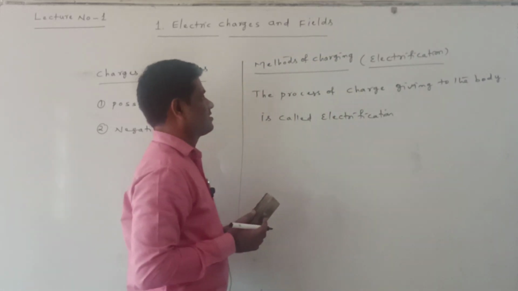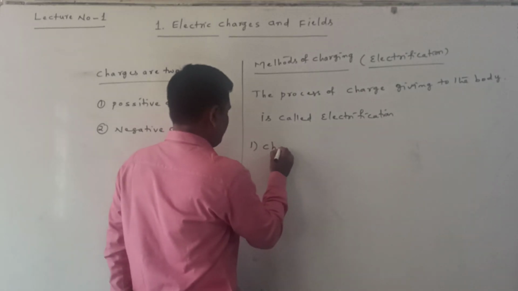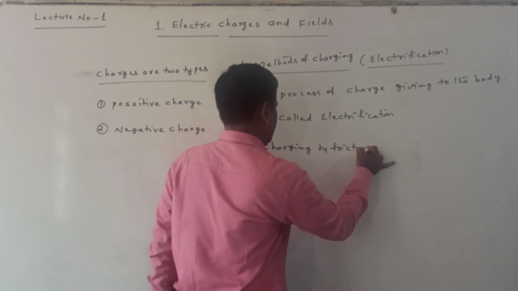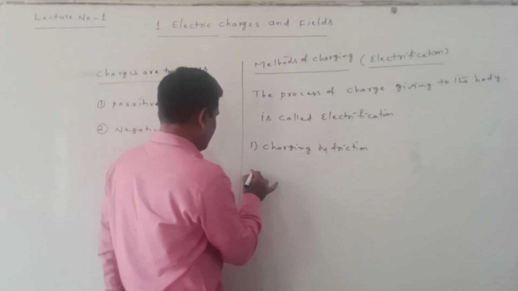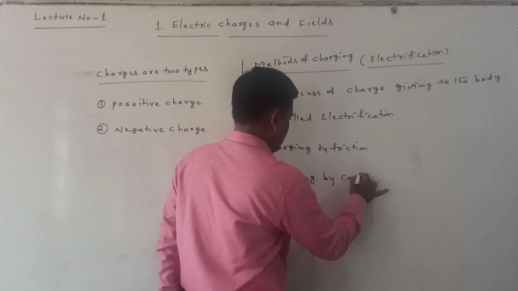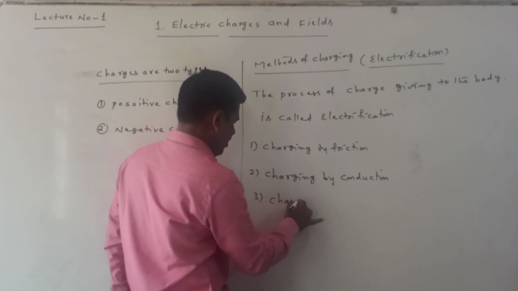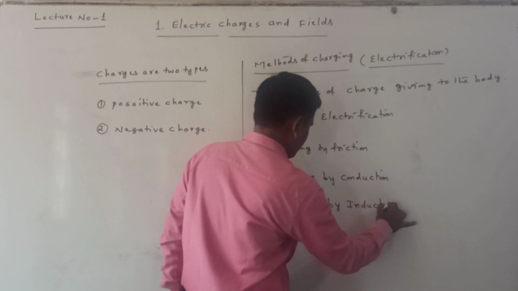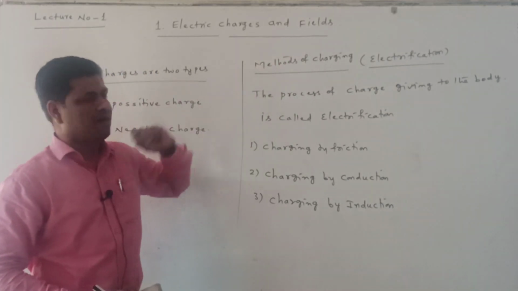Now there are three methods for charging of the bodies. First one is called charging by friction. Very important method is that. Second one is called charging by conduction. Third one is called charging by induction. These are the three methods of charging.